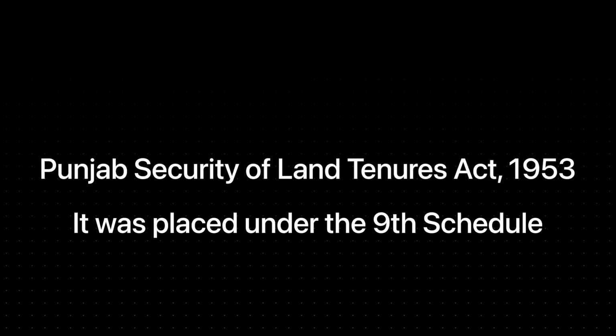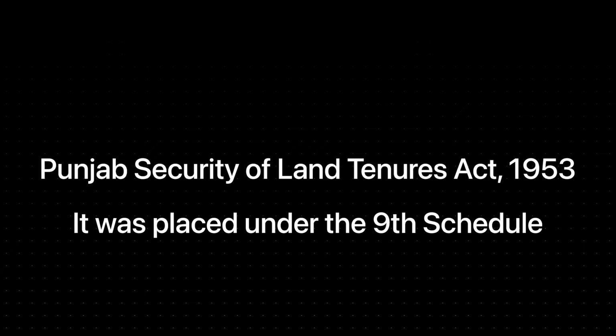Something interesting about this is that out of 284 such laws which are shielded from judicial review, 90% are about agriculture and landholding. So, as we read, the Punjab Security of Land Tenures Act of 1953 was placed under the 9th Schedule. What does it mean? That it cannot be challenged in courts, right?